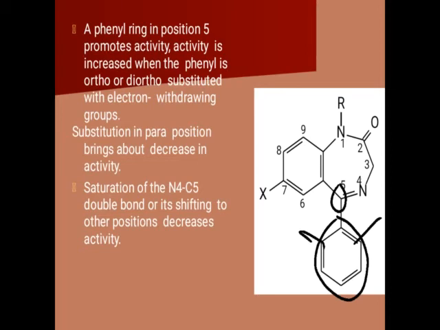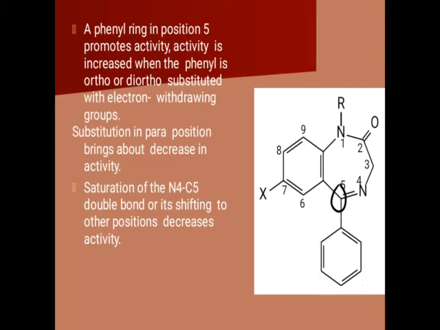Other than the ortho position, if any substitution is there at the para position, it will decrease the activity. So in case of phenyl substitution at the 5th position, if substitution is present, it must be at the ortho or diortho position. If the substitution is at the para position, it will decrease the activity. At that ortho position, the substitution must be electron withdrawing. It should not be an electron donating group. So this is about the 5th position.